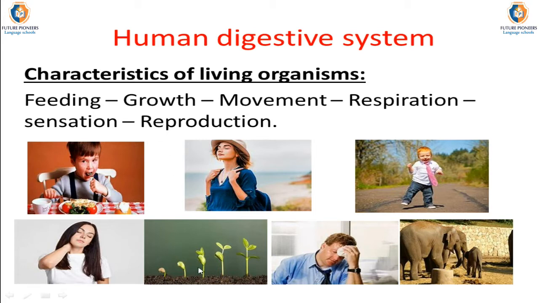Growth, to grow up. Movement, to change your place from one position to another. Respiration, to take in oxygen and get out carbon dioxide and produce your energy by burning the digested food with oxygen. Sensation means to communicate and control your body and to be aware of the surrounding environment. Reproduction means to produce new individuals. Okay?